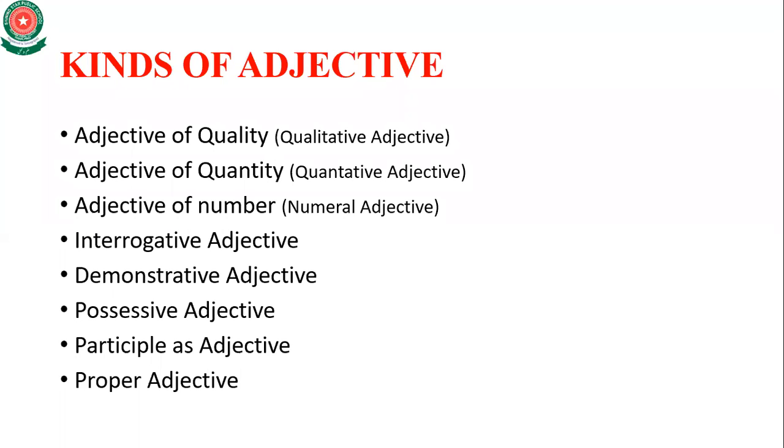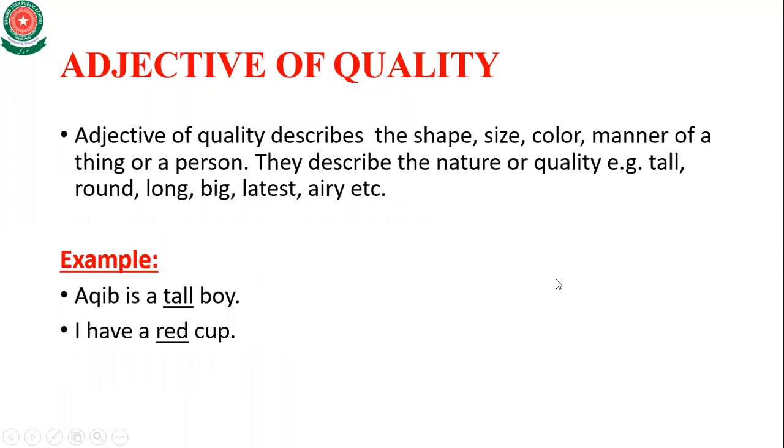So we are going to discuss the first kind of adjective, which is known as adjective of quality or qualitative adjective. First of all, we have to know what is quality. What does the word quality mean? Quality is a thing that describes the shape, size, or other things of a person or any other thing.